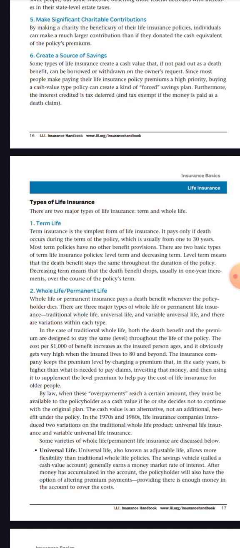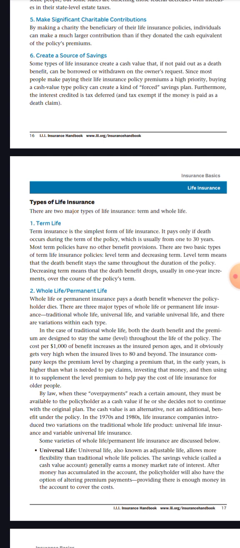In the case of traditional whole life, both the death benefits and the premiums are designed to stay at the same level throughout the life of the policy. The cost per $1,000 of benefit increases as the insured person ages, and it obviously gets very high when the insured lives to 80 and beyond. The insurance company keeps the premiums level by charging premiums that in the early years are higher than needed to pay claims, investing that money and using it to supplement the level premiums to help pay the cost of life insurance for older people.